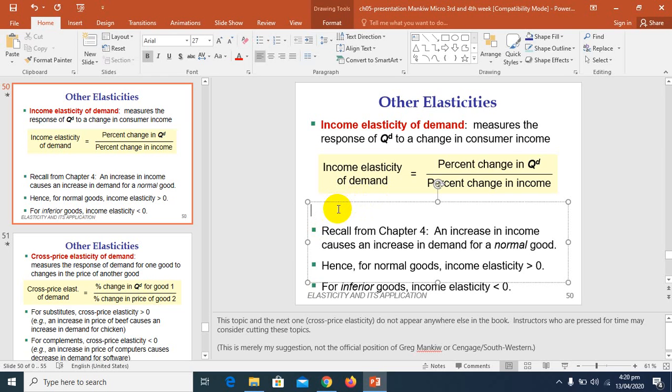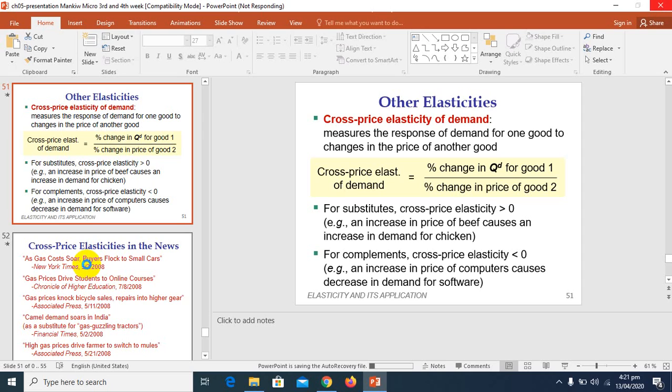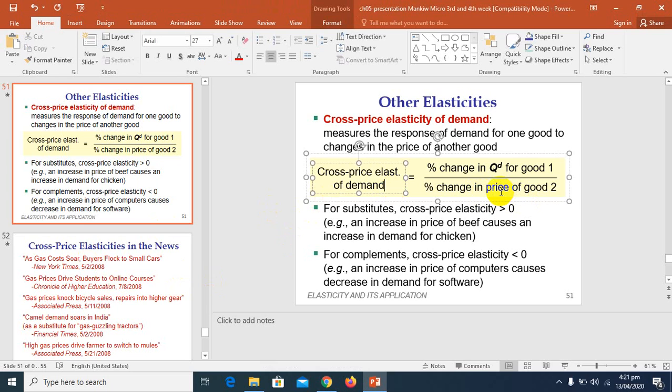Now we are going to discuss the second elasticity, which is the cross price elasticity. The cross price elasticity measures how the quantity demand of one good changes as the price of another good changes. It is calculated as the percentage change in quantity demand of one good divided by the percentage change in price of good 2. So cross elasticity simply sees the percentage change in quantity demand of one good divided by the percentage change in price of good 2.